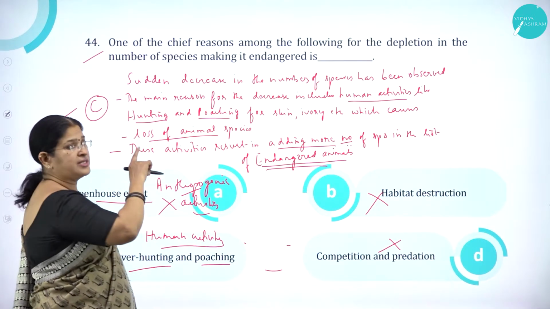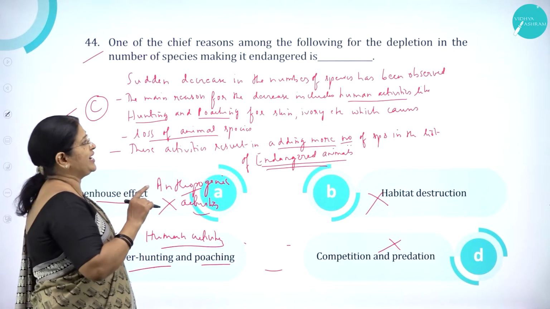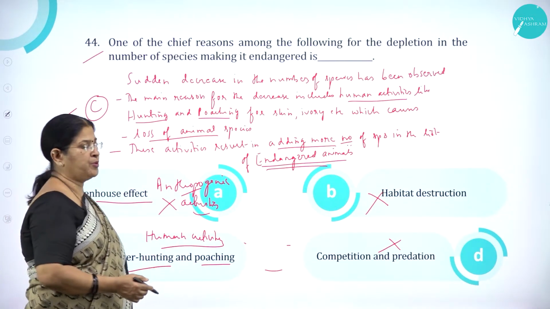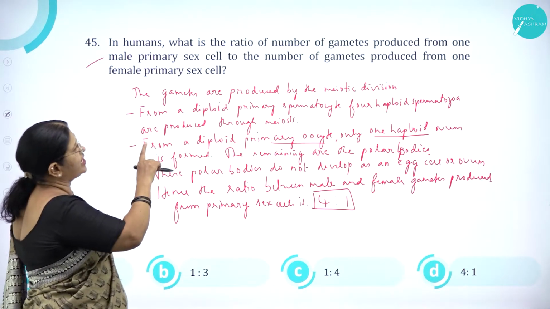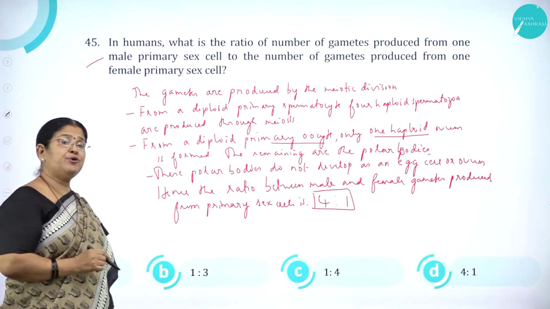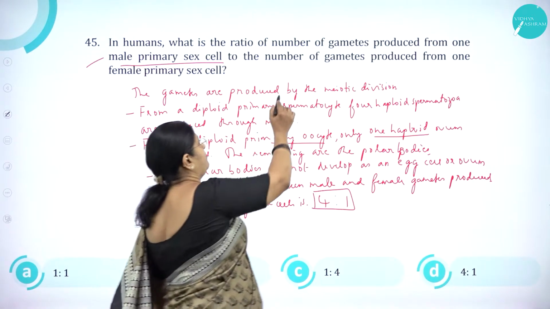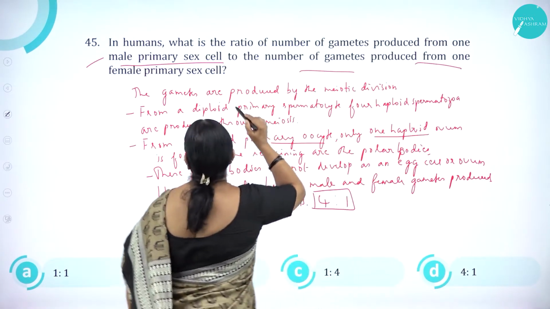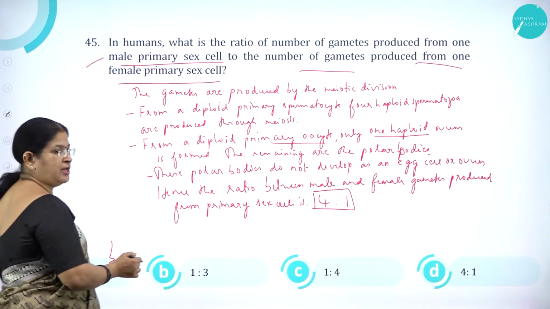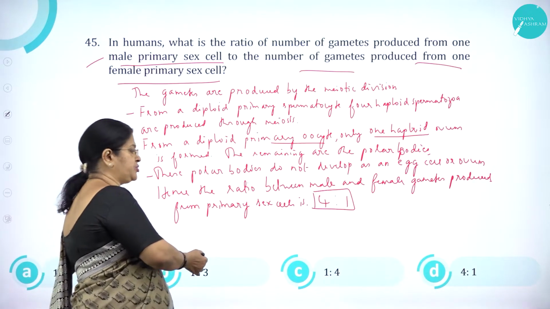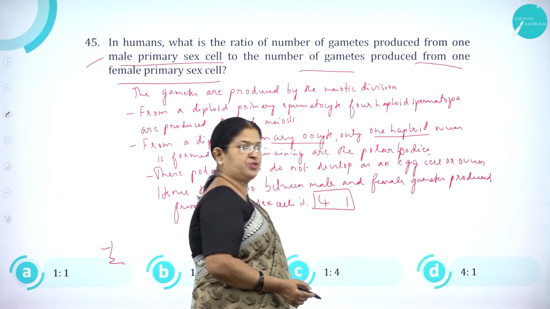One of the chief reasons among the following for the depletion in the number of species making it endangered is overhunting and poaching. Moving on to question number 45. In human, what is the ratio of the number of gametes produced from one male primary sex cell to the number of gametes produced from one female primary sex cell? Option A, 1:1. Option B, 1:3. Option C, 1:4. And option D, 4:1.